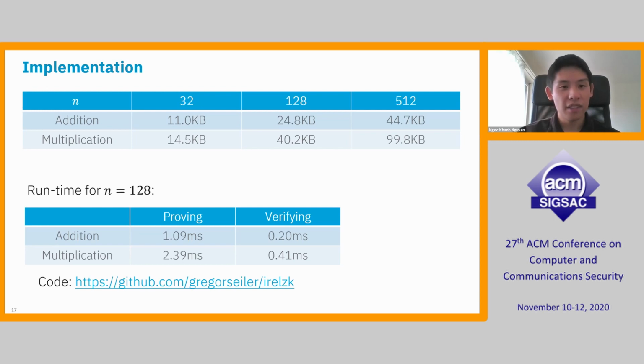As for the runtime for 128-bit integers, proving addition is around 1 millisecond and multiplication is less than 2.5 milliseconds. On the other hand, if we want to verify, then for both of them, the verification is pretty quick, with less than half a millisecond.